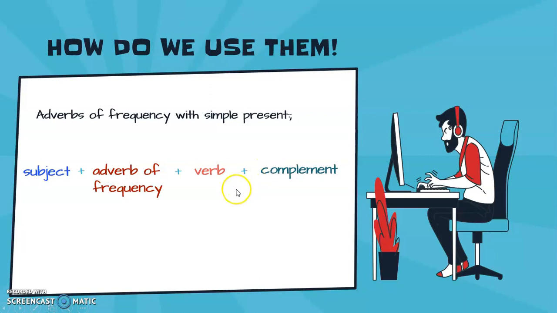Let's go to check. The subject in this case is I. Then, adverb of frequency, usually. The verb is chat. And the complement is with friends. I usually chat with friends. This is the subject. It's a person, an animal, or a thing. We need an adverb of frequency: usually, never, sometimes. We could change it. Yes, it depends on how often we do something. The verb, you have to use a verb and a complement.